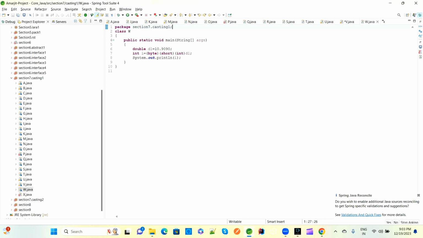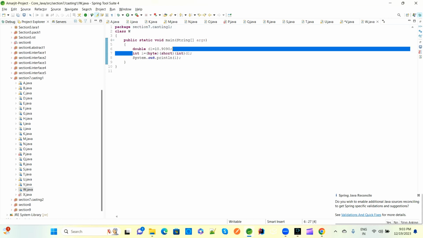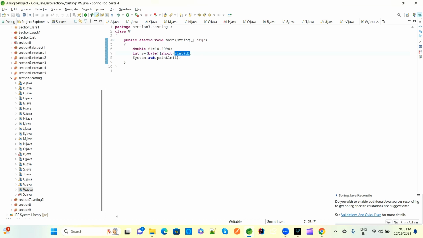So this is class with main method, having double type variables. What we are doing here, multiple casting we are doing inside line number 7. First, double to int means higher to lower, downcasting is happening. So we have mentioned int d1, means this d1 as a double type we are converting to integer.